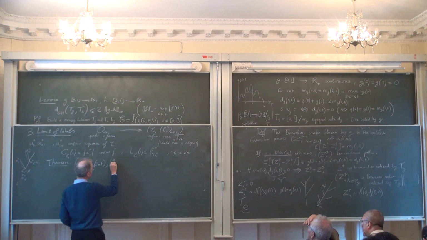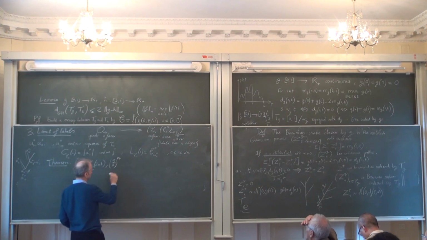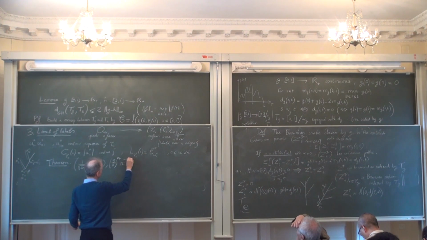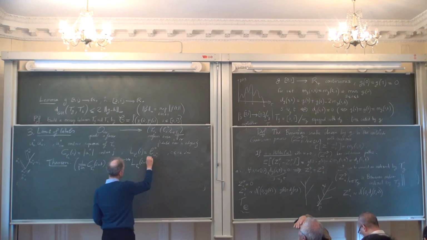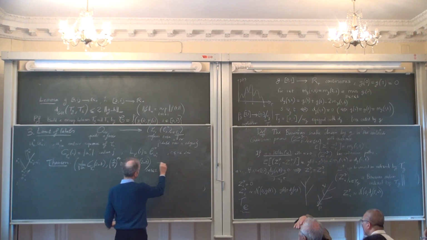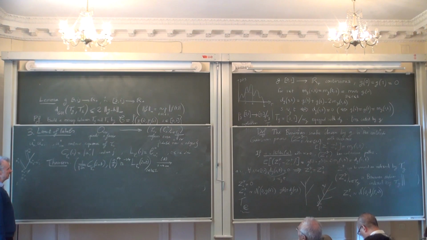Now we have this funny constant, 9 over 8 to the power 1/4, which we already saw in the first lecture, and to the power minus 1/4. And what I'm saying is that this converges in distribution as n tends to infinity, again in a functional sense.